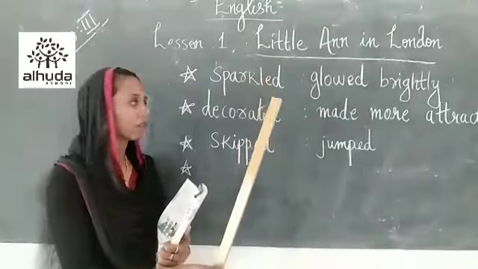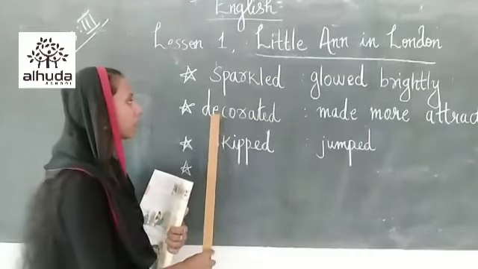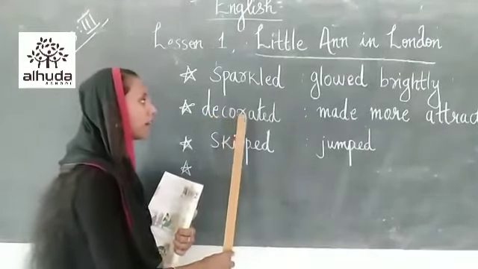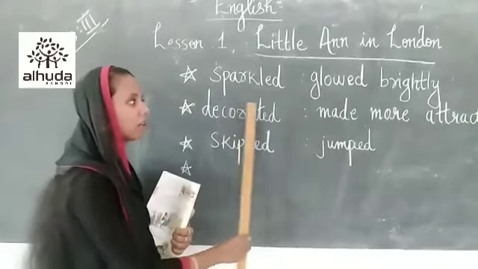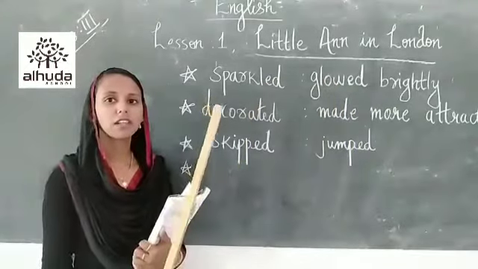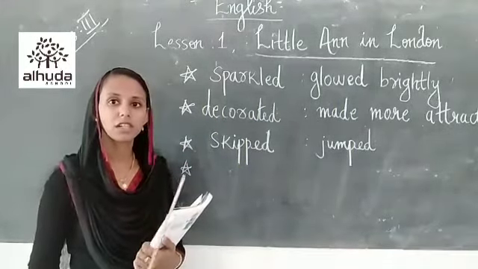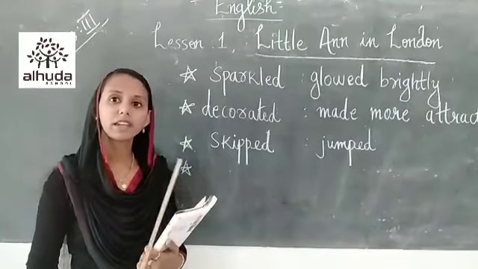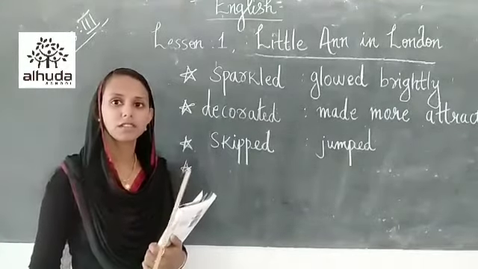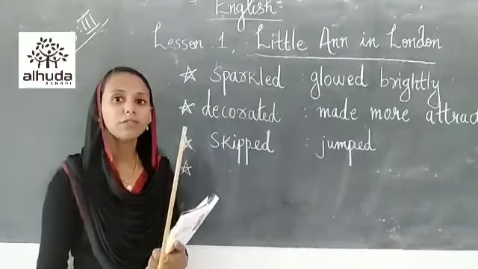Okay, children. Second word, that is decorated. Decorated, the spelling is D-E-C-O-R-A-T-E-D. Decorated means made more attractive. So, in this lesson it means the ladies wore beautiful hats, and the hats were decorated with colorful feathers.